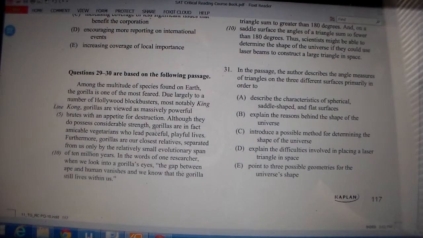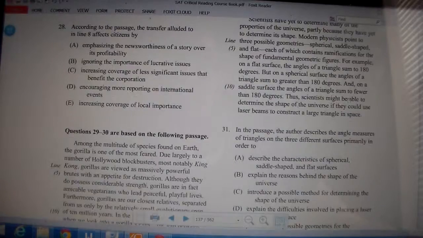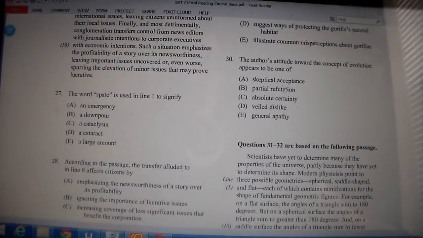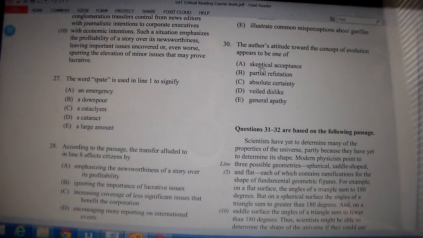Okay, so where does it say about evolution? Right here in the middle, or near the end, right? Gorillas are our closest relatives, separated from us by only the relatively small evolutionary span of 10 million years. So with that statement, what's the author's opinion towards the concept of evolution? Let's see. Skeptical acceptance? Well, to be a skeptic means you don't really believe something. Well, that doesn't fit.